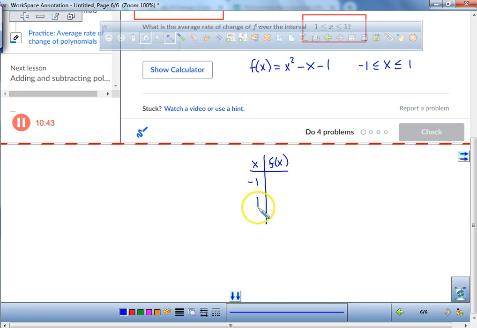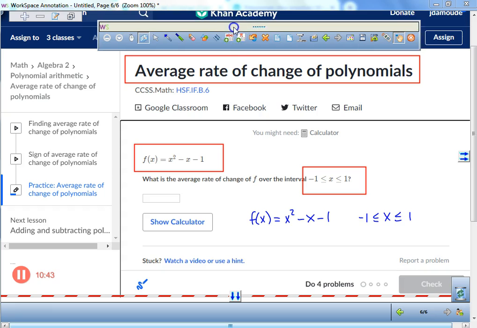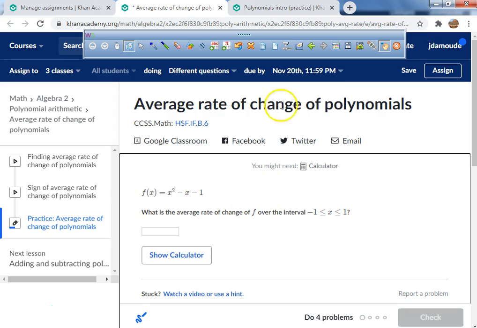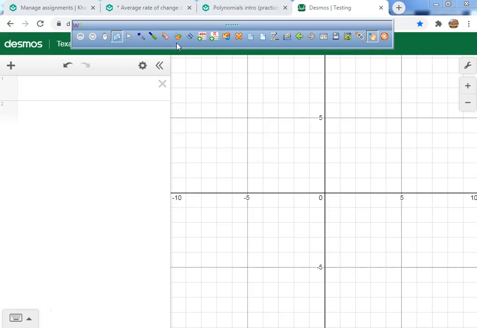Okay? -1 and +1. What I need you to do is either use your graphing calculator, or we can use Desmos. I'm just going to use the graphing calculator because I have it right here ready to go. All right, so right now I'm going to open up Desmos right here.